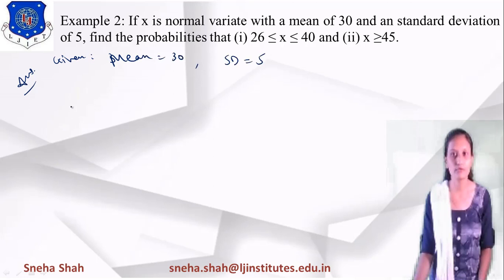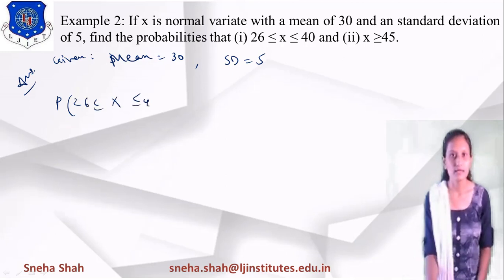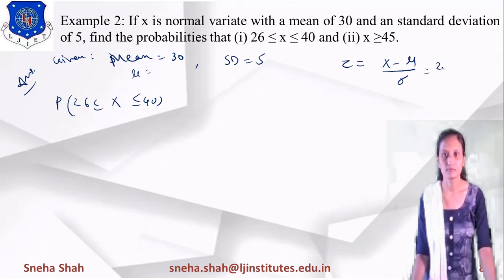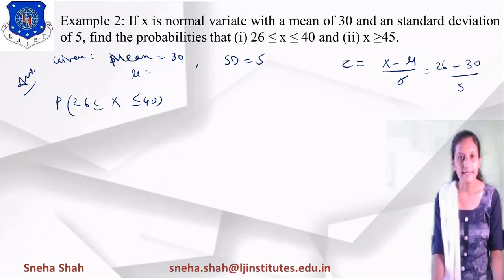Now we have to find the probability of x between 26 and 40. For that, we start by finding the value of z. What is the value of z? The z value equals (x minus mu) upon sigma. We take the value of x equals 26. So x equals 26 minus the mean, which equals 30, divided by sigma, meaning the standard deviation. What is the value of the standard deviation?